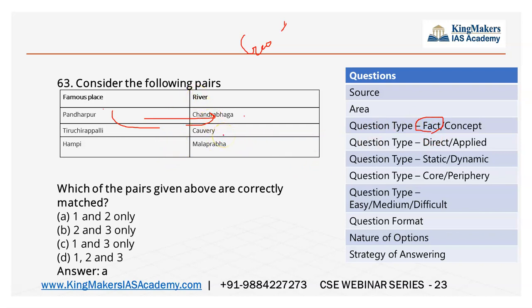Okay, so 63rd question, as you all know, this is geography, but you have to know the map-based questions. That is, whenever something is coming in the newspaper, you should know the rivers also. That is very important for you. So Pandharpur, Chandrabhaga, that's correct. Tiruchirappalli, Kaveri, that's right. But here, see, this is really a regional question. If you are a Tamil Nadu student, you will know this is right.